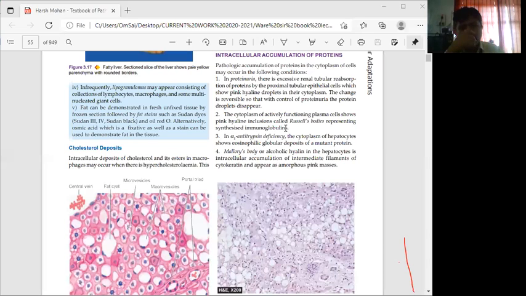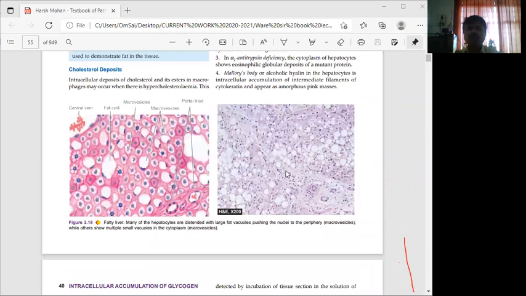Then Mallory body or alcoholic hyaline in the hepatocytes is the intracellular accumulation of intermediate filaments of cytokeratin and appears as amorphous pink masses.